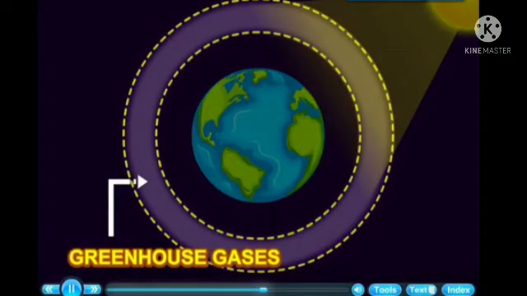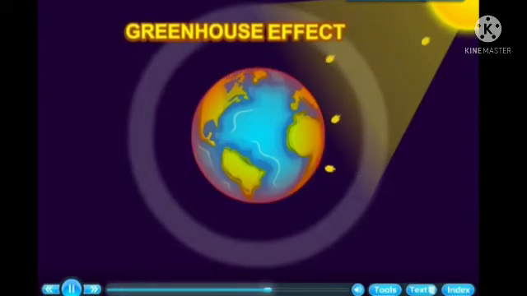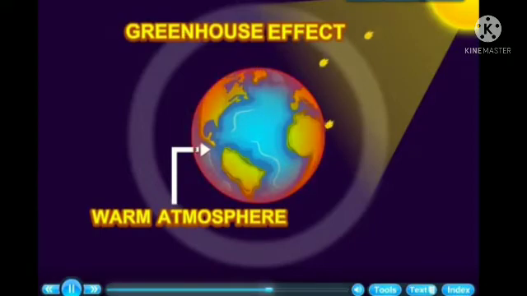These gases are called greenhouse gases. They do not allow the heat to escape back into space. This keeps the atmosphere warm.